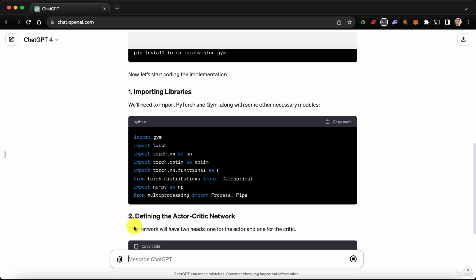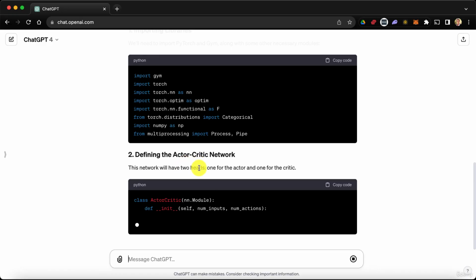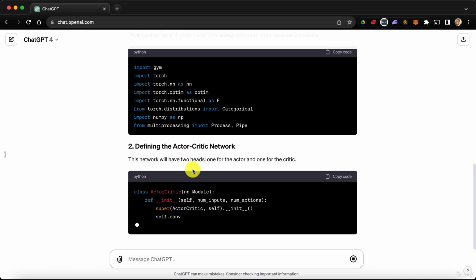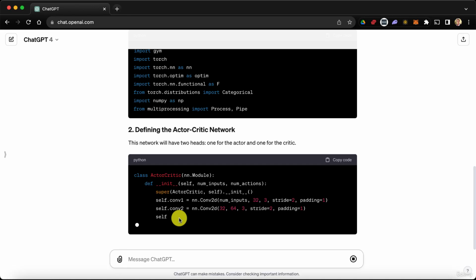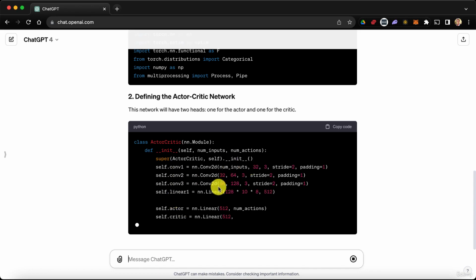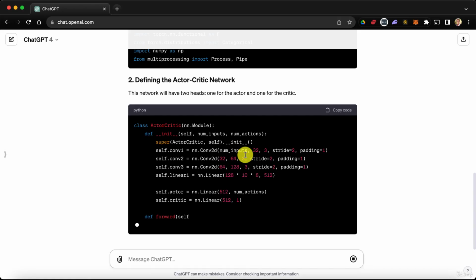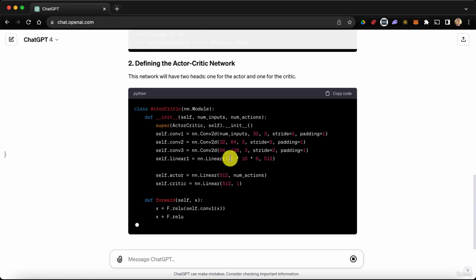Defining the actor-critic network. This network will have 2 heads, one for the actor and one for the critic. Yes, I like how it uses this metaphor, 2 heads, like 2 brains. So there's going to be 1 brain for the actor and 1 brain for the critic. So that I like, that's pretty nice. Okay, so this time it implements the eyes, right, with the convolutional layers, and that's because we specified that the observation state is actually input images. Okay, so that's good. So we have our convolutions now, and by the way, it now uses almost similar convolutions as the ones we did. Well, we stayed at 32, but here they increase the channels from 32 to 64, then 128, and finally 128 for the fully connected layer.